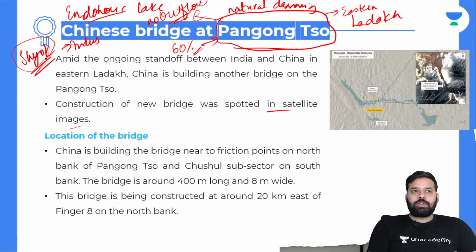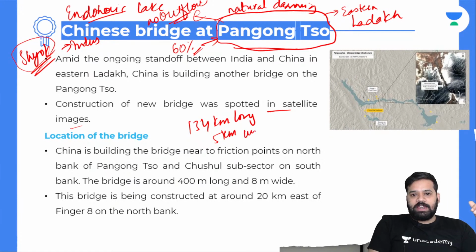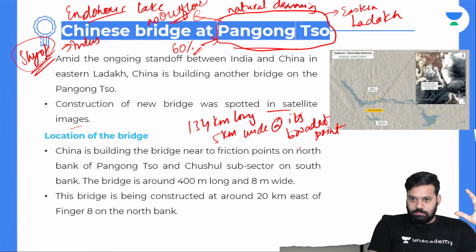To be very vague about the dimensions, the lake is around 134 kilometers long. That's as long as from Bangalore to Mysore, and it is 5 kilometers wide at its broadest point. You can just imagine the mammoth size of this lake. We don't get to see those kinds of lakes, especially for people like me who are in Bangalore. I would definitely want to visit this lake. And this lake is a reason for standoff now.